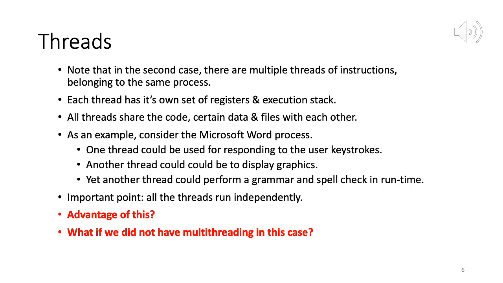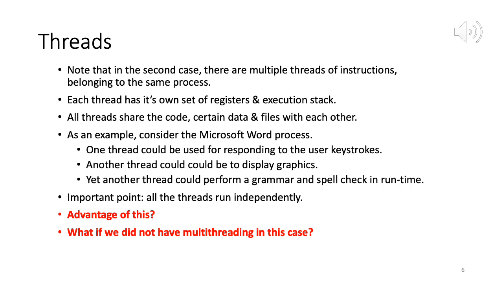Essentially one way you can look at it is, process defines the address space, the program text, the resources and so on, whereas the thread defines a single sequential execution stream within a process. So a thread defines a single sequential execution stream within a process, and it has its own program counter, its own stack, its own registers.